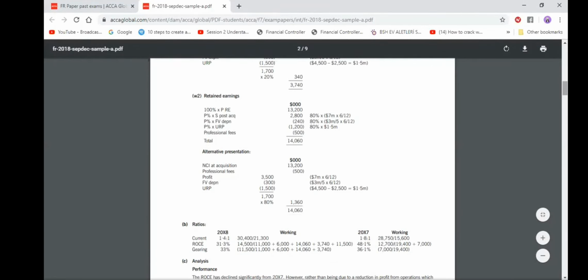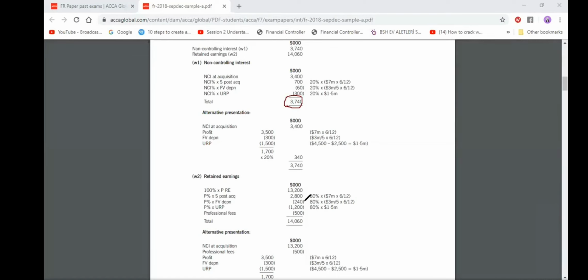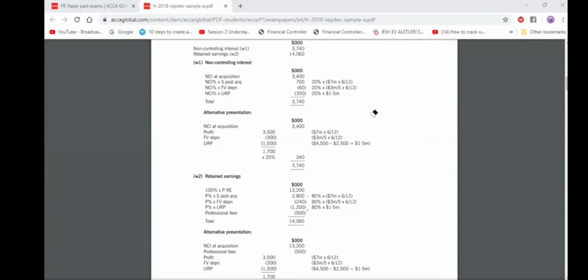Okay, so let's check our answers. Yeah, 3740 is NCI. We got the same number. 1460 is the group retained earnings. We got the same number. Their way of doing the calculation is different. They are calculating 80% of everything. I don't do it. I calculate the total and then take 80%. This is not a good way of doing it. I don't like it. Actually, this is more complicated. So if you make some mistake, the entire answer will be wrong.